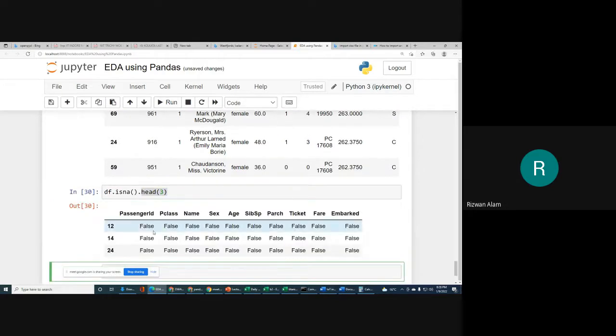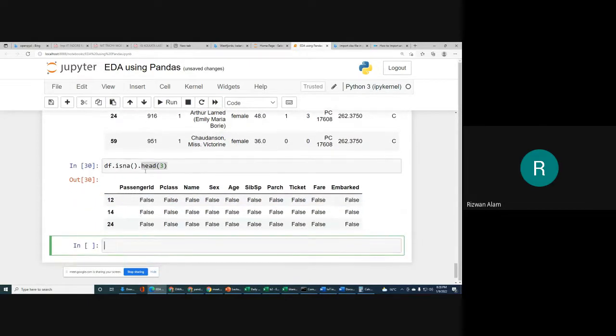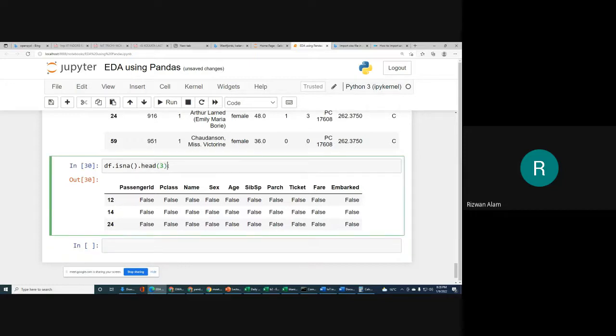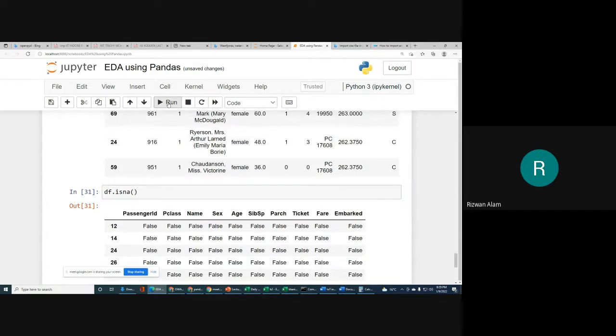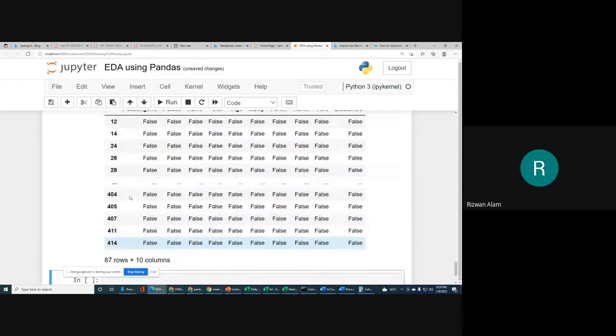In head 3, the first 3 records, isna shows PassengerId is false, Name is false, Sex is false, Age is false, SibSp is false. So 12, 14 and 24. It means you can get how many records contain missing values. If you remove this head, you will get all the records in which you have some missing value.